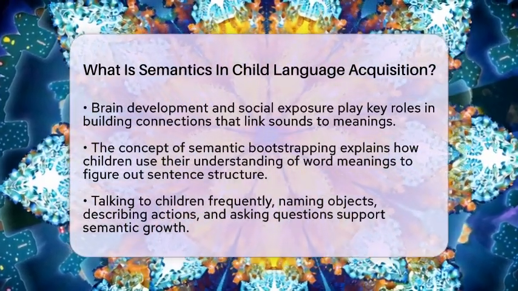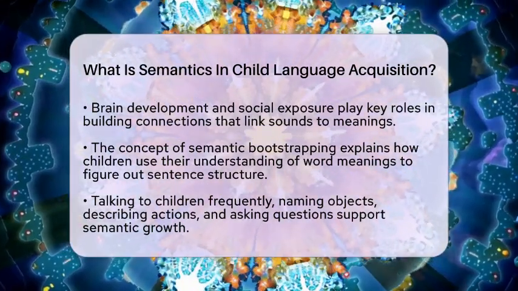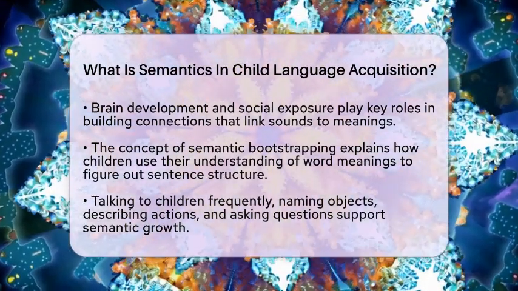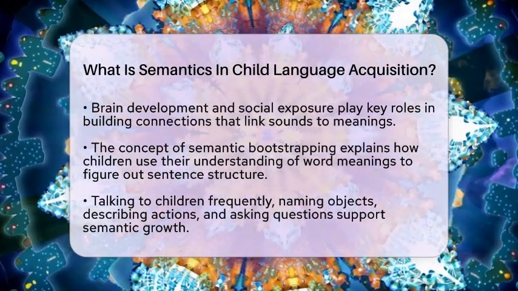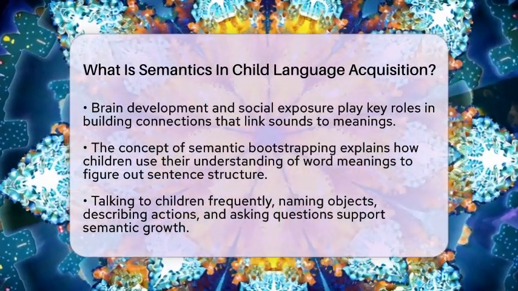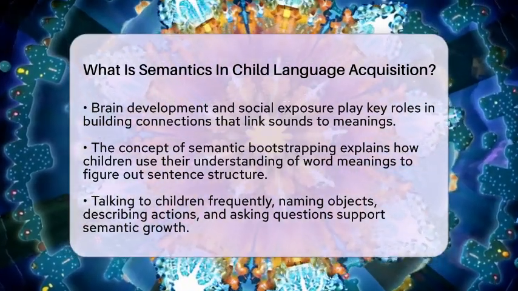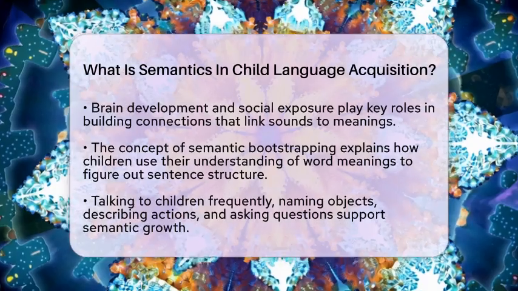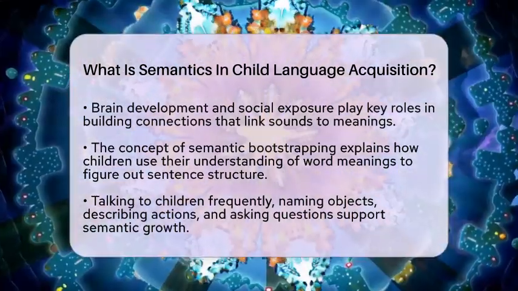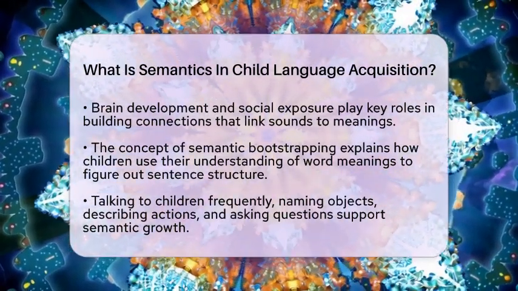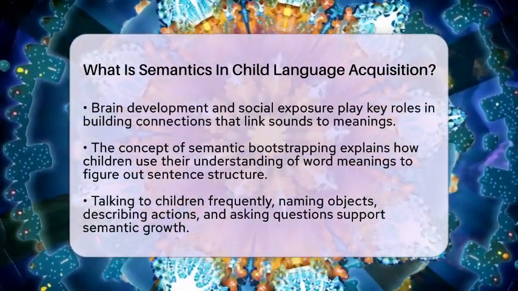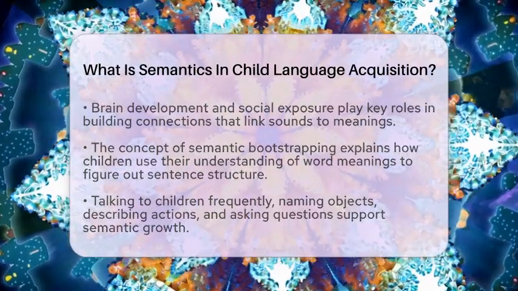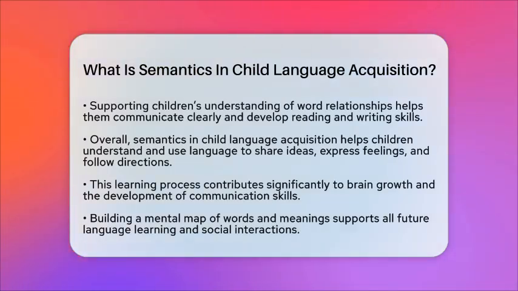It suggests children use their understanding of what words mean to figure out how sentences are put together. For example, knowing that "dog" is an object helps them see that it's probably a noun. Supporting semantic growth involves talking to children often, naming objects, describing what they do, and explaining how things relate all help. Asking questions, encouraging children to answer, and helping them categorize items also boost their understanding.